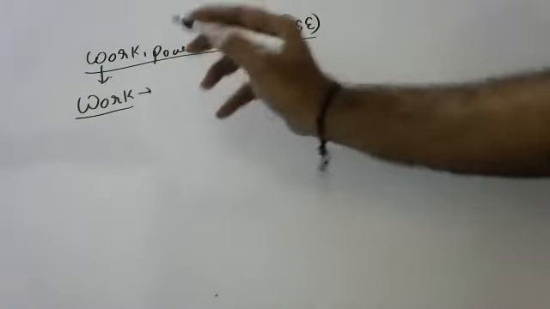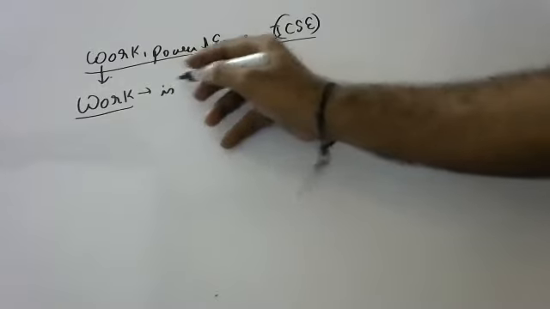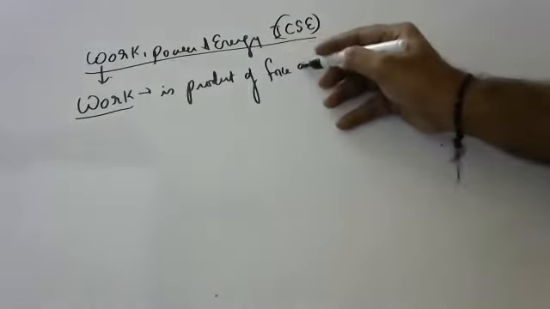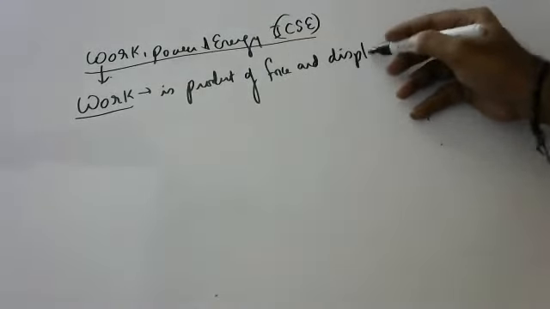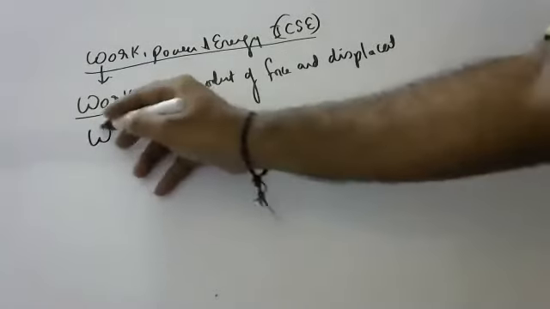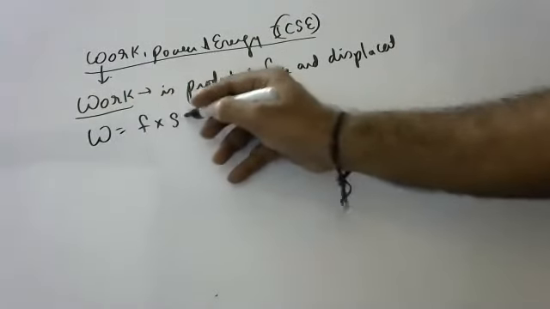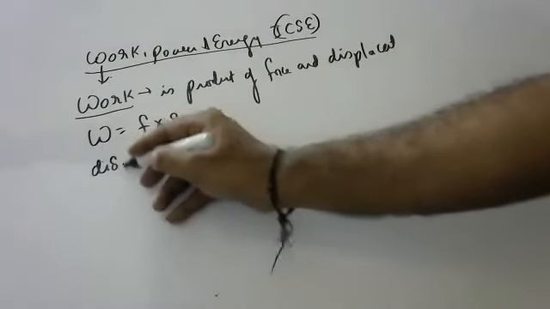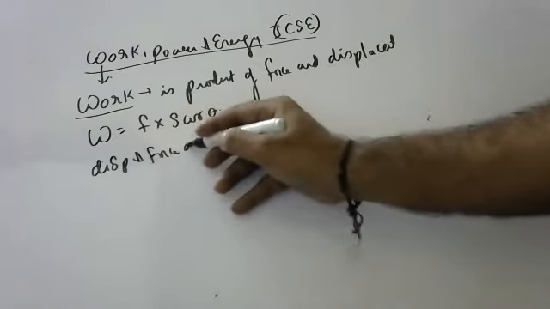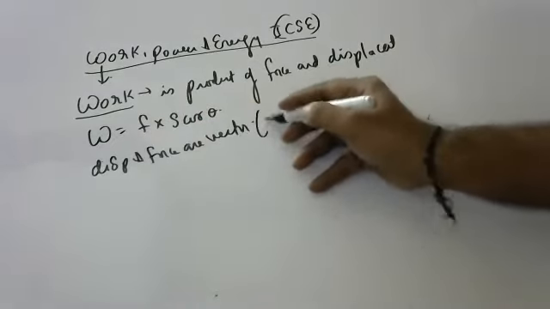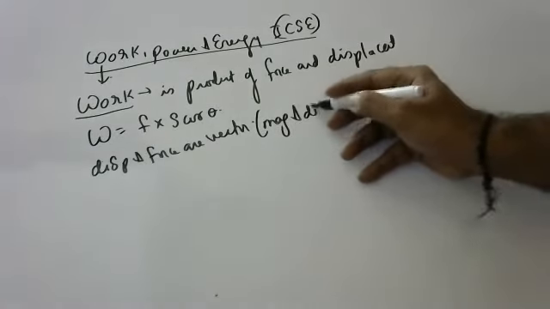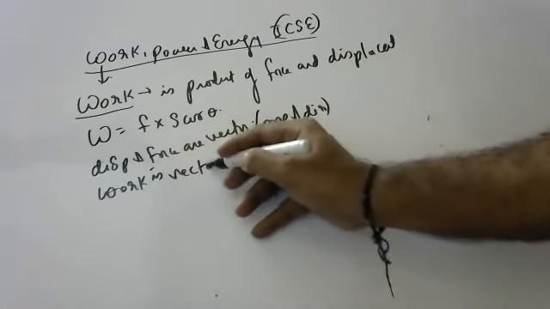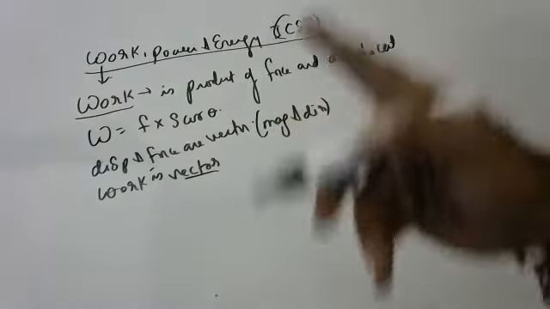Girls, what do you mean by work? Work is the product of force and displacement. Work is equal to F S cos theta. Since displacement and force are vector quantities, do you know what vector quantities are? They have both magnitude and direction. Even work is a vector quantity.